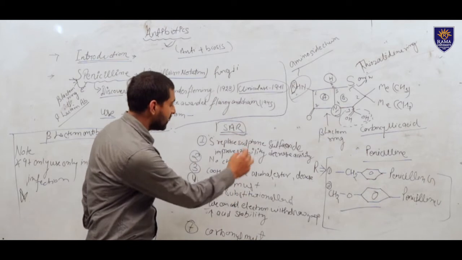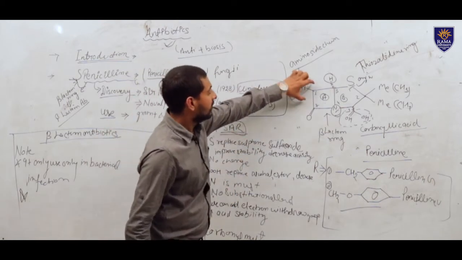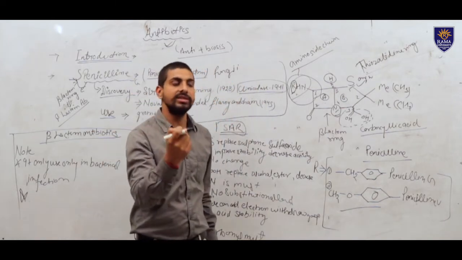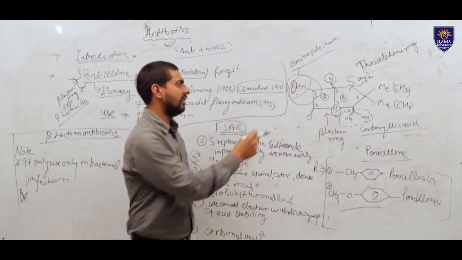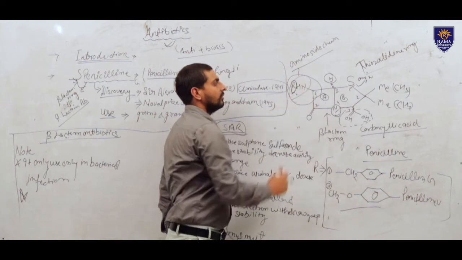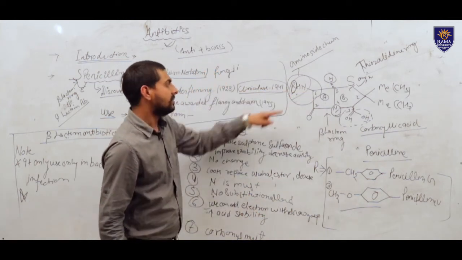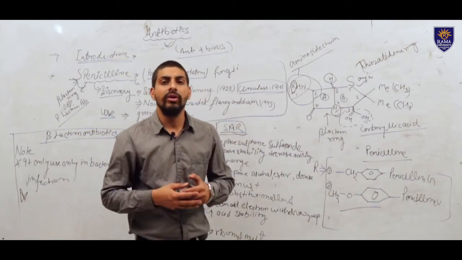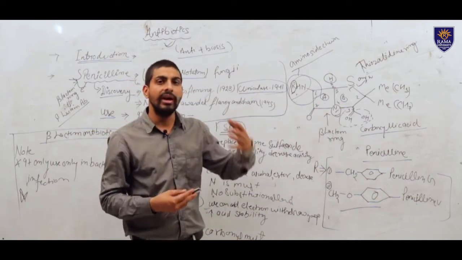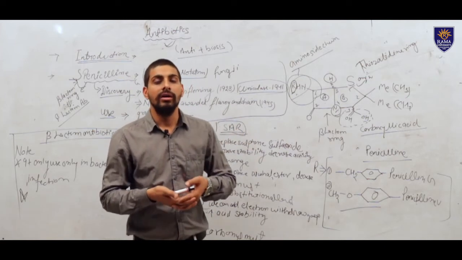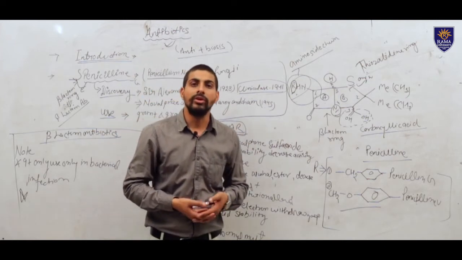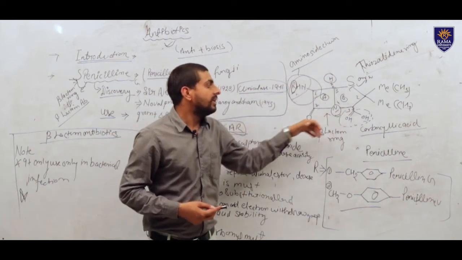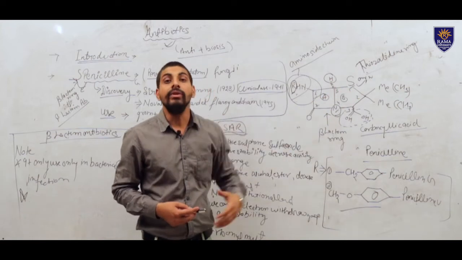And position number 6, this position is very variable. We can make small changes here. This is variable, so if we change here, we can add an electron withdrawing group. If an electron withdrawing group is added, the stability of the drug in acid will increase.